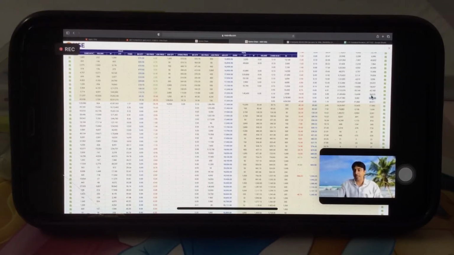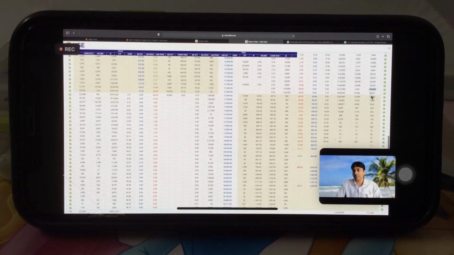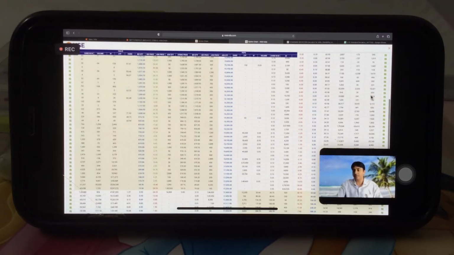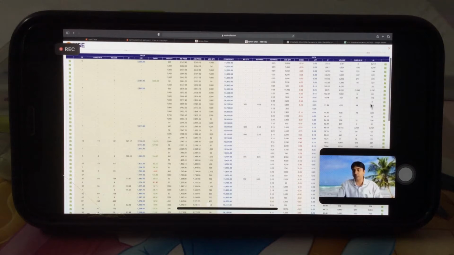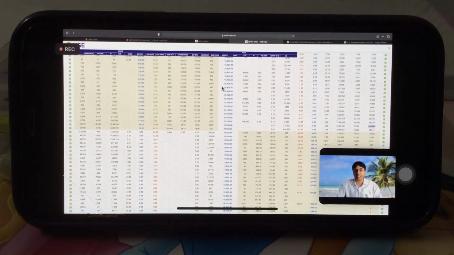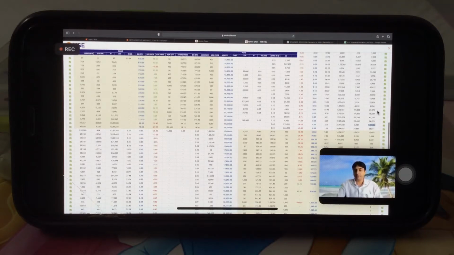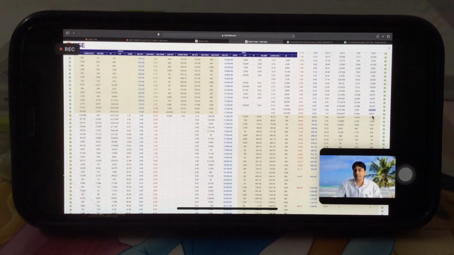So which is the highest open interest? If we see, it's 2,000, 2 digits, 6,000, 3,000, 25,000, 33, 36, 42, 42, 79. 79 is at 17,000 and 17,300 is 1 lakh.